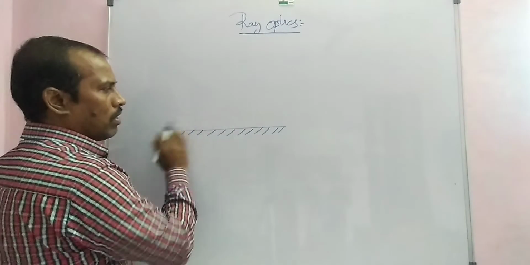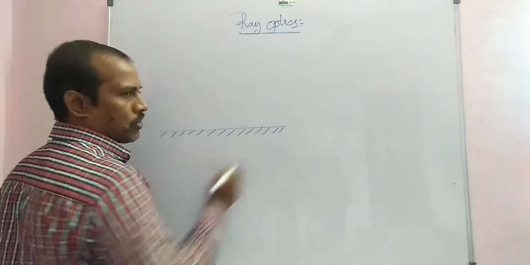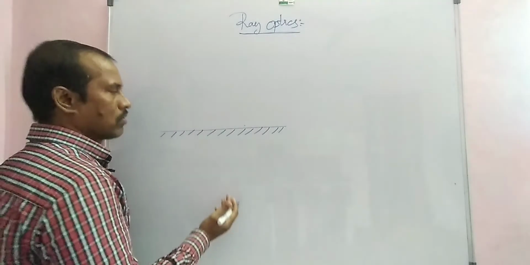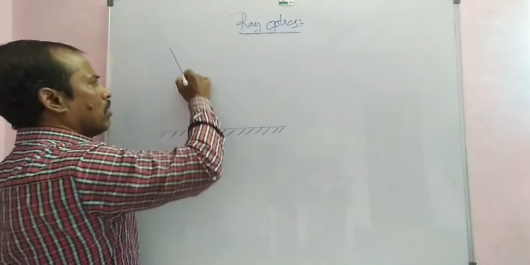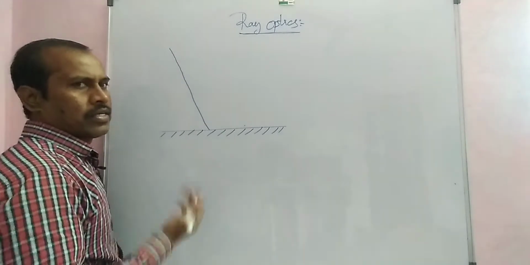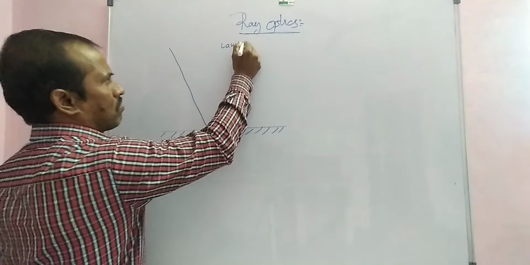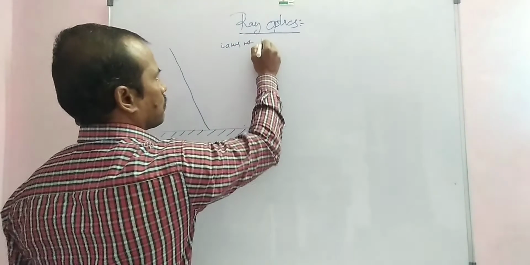This face is a plane surface, and this one is a polished surface. The light is incident on the plane surface. Laws of reflection.